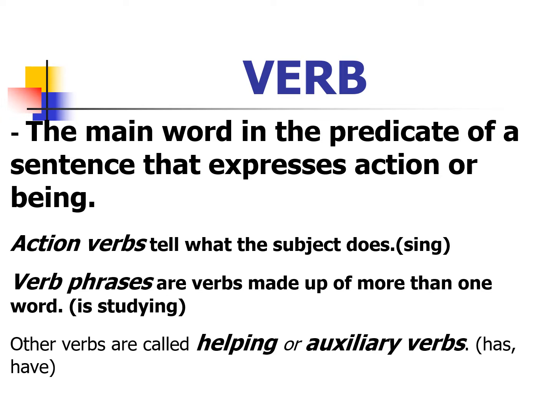If any action is happening, then the action verb will express what the subject is doing. Verb phrases are verbs made up of more than one word, like studying. Other verbs are called helping or auxiliary verbs, for example, has or have.